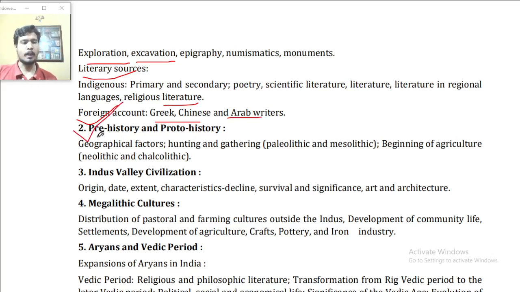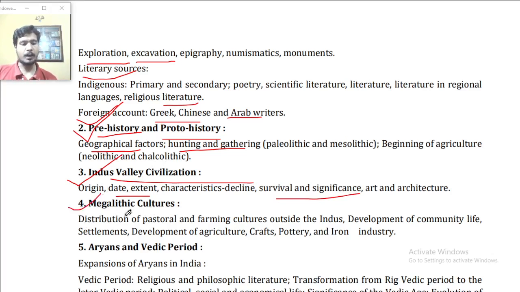Point number 2, prehistoric and proto-history: geographical factors, hunting and gathering, Paleolithic and Mesolithic, beginning of agriculture, Neolithic and Chalcolithic. Point number 3, Indus Valley Civilization: origin, date, extent, characteristics, decline, survival and significance, art and architecture.